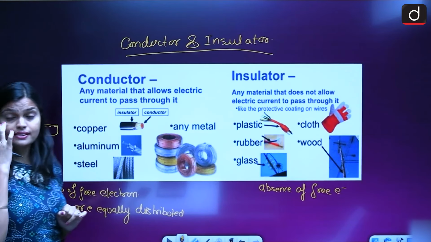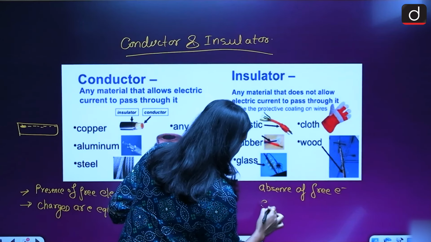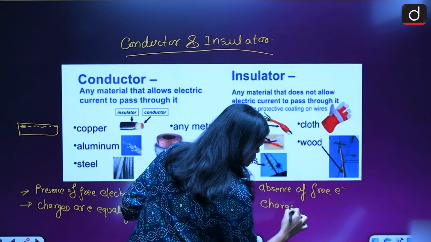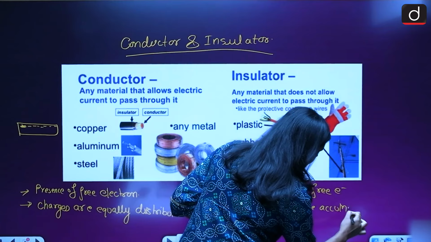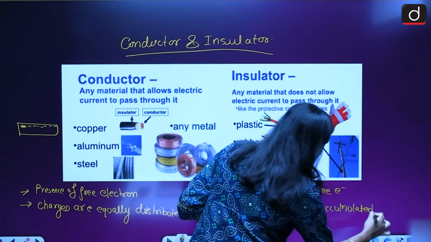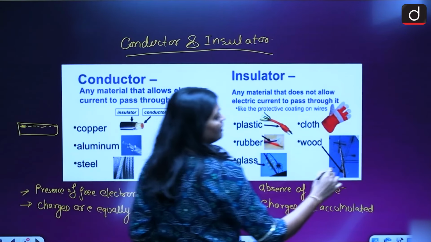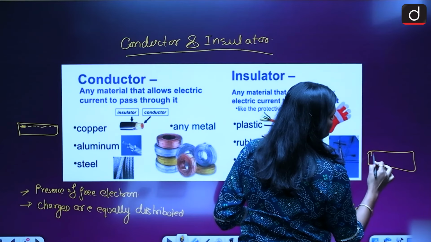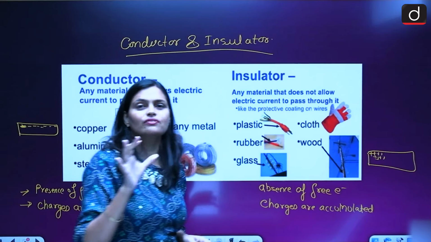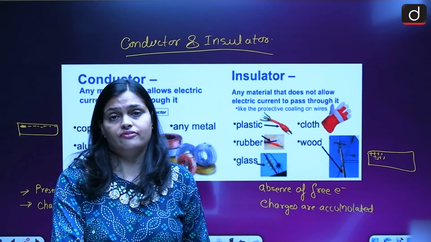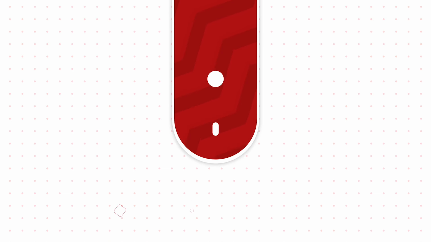This is what we can call a conductor. But in case of an insulator, charges are accumulated at a point. Suppose this is an insulator object, so here only at one point you have the charges. So this is the basic difference between conductor as well as insulator.